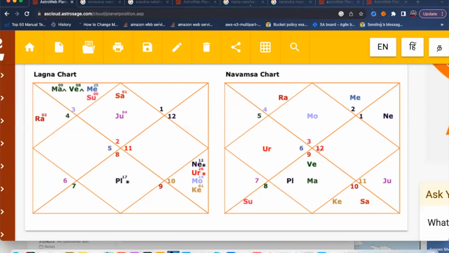And generally, you can see the 7th house here, spouse characteristics and all. Okay, wait 1 second. So you can see here spouse characteristics generally. So for spouse characteristics, you need to count this also.